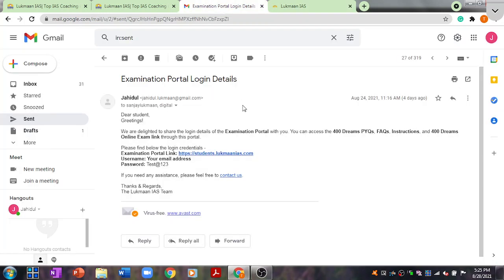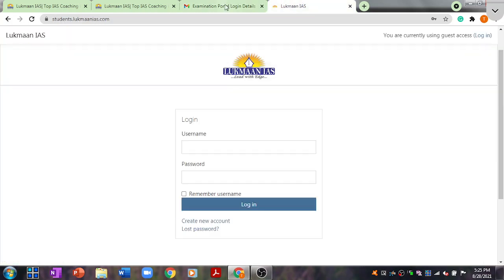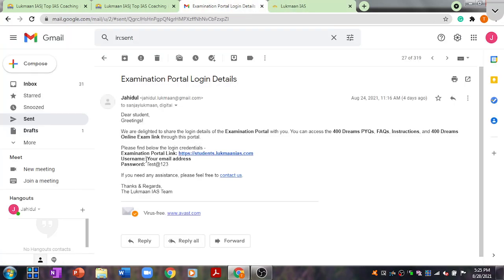You may have received an email from digital@lukmanias.com. That email will be similar to this one. In this email also we have given you the link of the examination portal. You can click on this particular link. It is going to open up the same examination portal like this, and then you need to enter your email address as username. The password is test@123. The password is case sensitive.